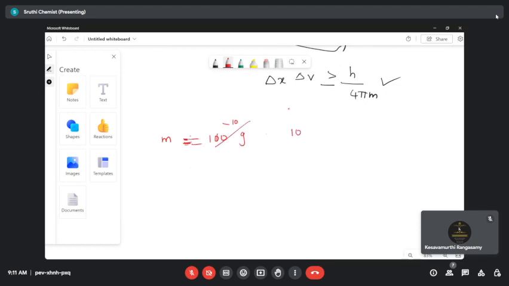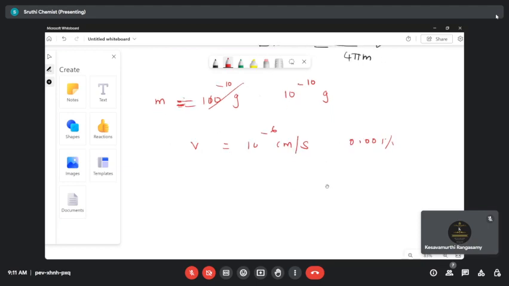It's 10 to the power of minus 10 gram. This is the mass of a substance, and the velocity of the particle is given as 10 to the power of minus 6 centimeter per second, but there is a percentage error of 0.001 percent. Then they are asking for the uncertainty of position, so they are asking to calculate delta x.